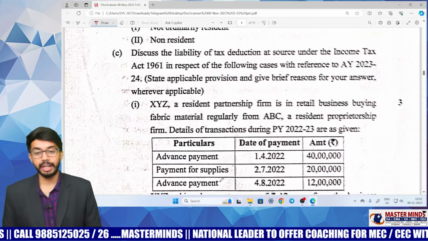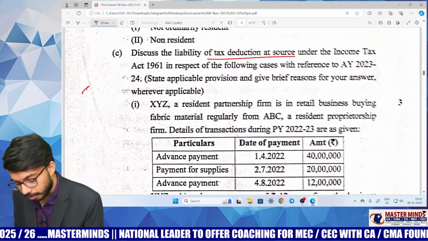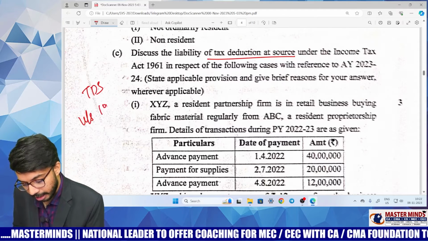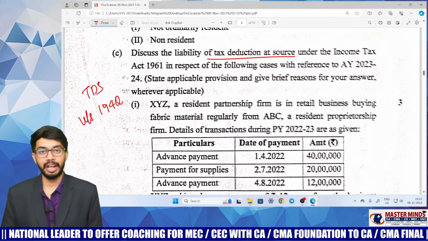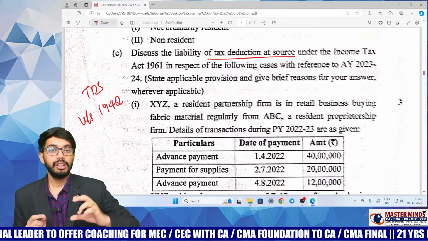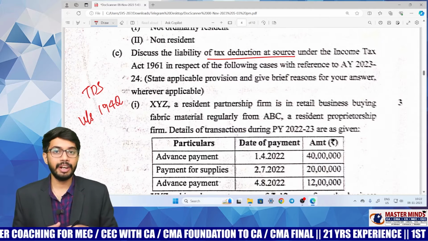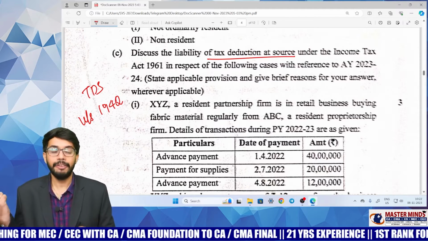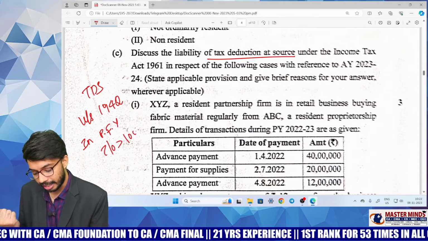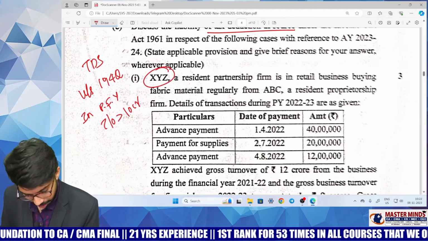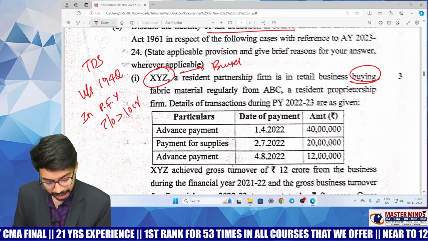Next, C, the third part. This question relates to TDS under section 194Q. This question has come from the concept of TDS under section 194Q. Who is required to deduct TDS? The buyer is required to deduct TDS. When is he required to deduct TDS? If his turnover in the preceding financial year is greater than 10 crores. Here, who is the buyer? XYZ is buying. That means XYZ is the buyer. Who is the seller? ABC is the seller.